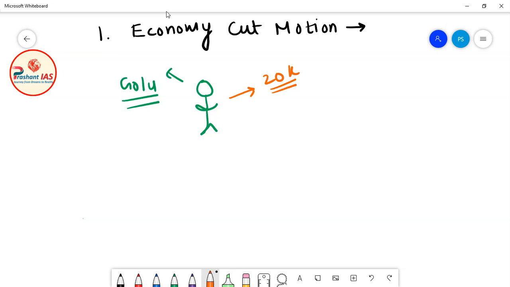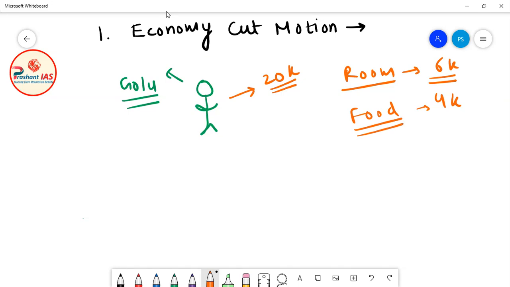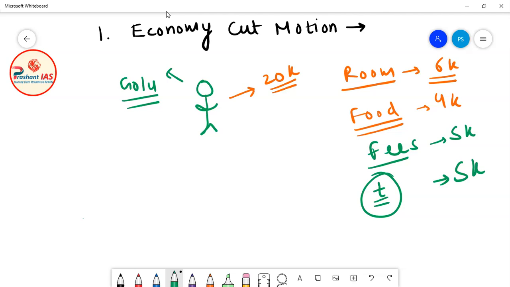His father found that Golu is spending, let's suppose, 6,000 rupees for room, 4,000 rupees for food, 5,000 rupees for coaching fees and other stationery and books expenditure, and 5,000 rupees for traveling. Why this much amount for traveling?